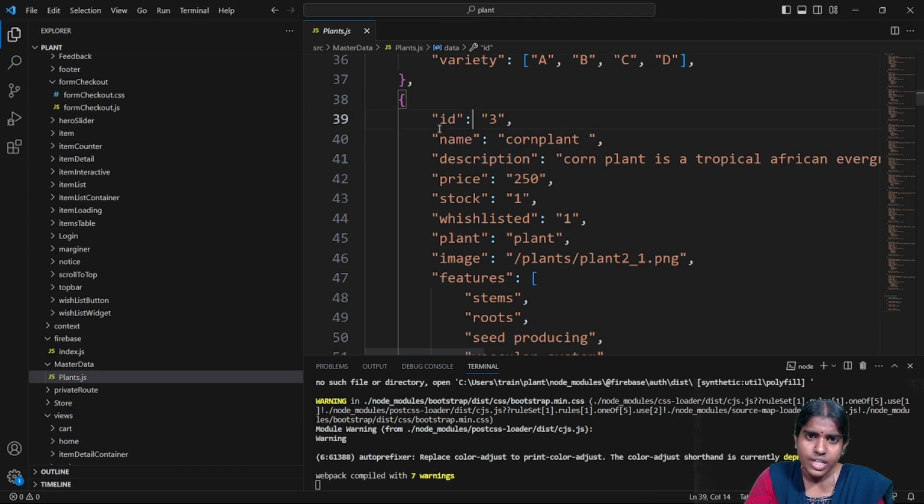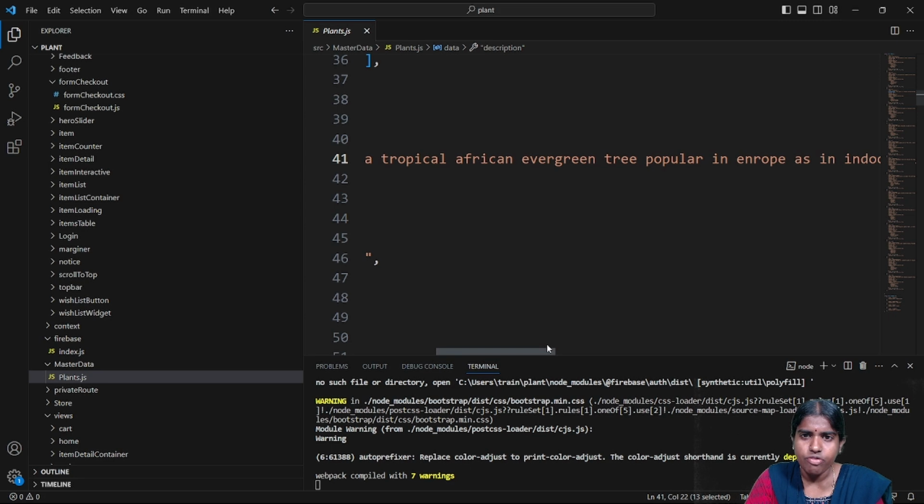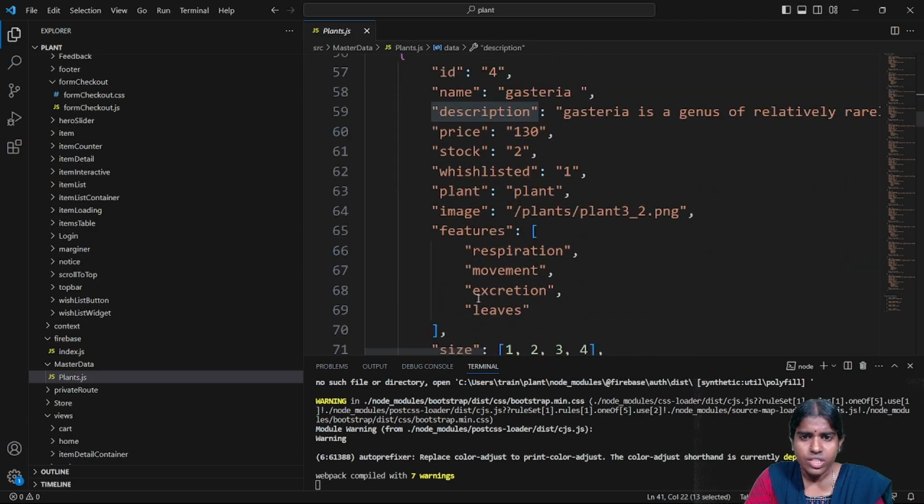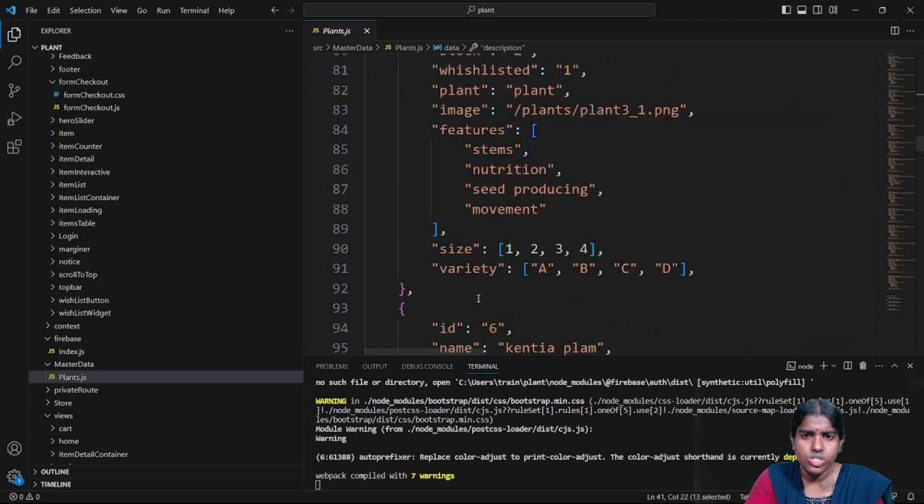So what are the different things? Whenever I store any plant, it contains an ID of the plant, the name of the plant, and a short description about that plant. For example, corn plant is a tropical evergreen tree. Clear with this? So it provides a description about all those things.